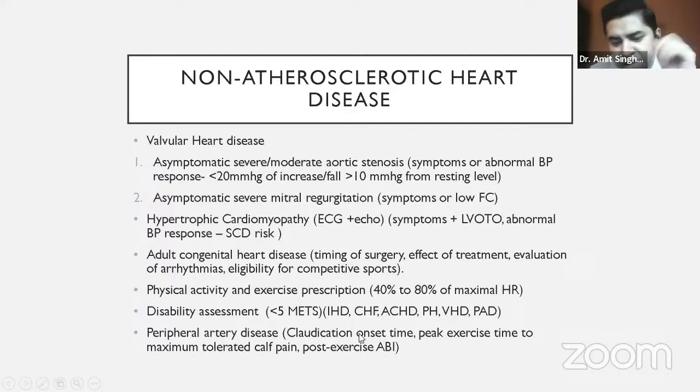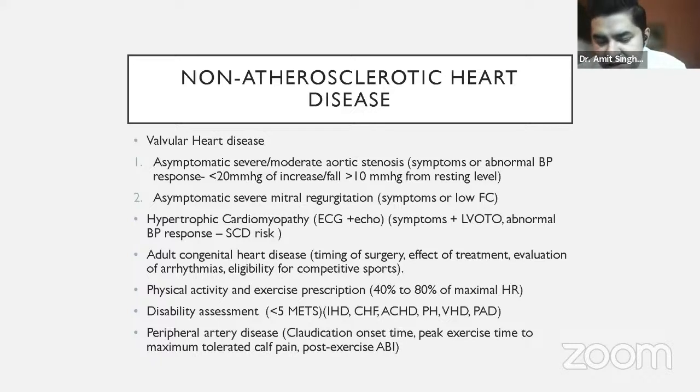For peripheral artery disease, I'll just say that there is a term called claudication, like lower limb pain when the patient is walking. You can subject the patient to treadmill test and observe whether the patient is getting claudication or not, and if the patient is getting claudication, at what time. All these things help in diagnosis of peripheral artery disease. Peripheral artery disease is something which is very common in diabetic patients. So in these diabetic patients, apart from diagnosis of coronary artery disease, we should also look for peripheral artery disease.